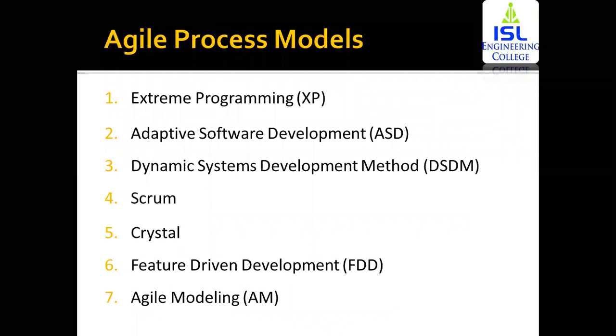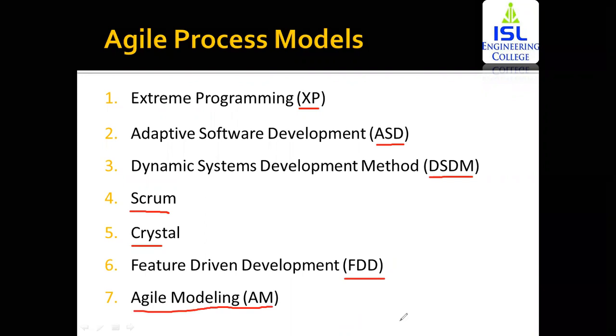Now within the agile models, there are 7 different models. The first model is extreme programming, also called XP. The next one is adaptive software development, ASD. The next is DSDM, dynamic system development method, Scrum, Crystal, feature driven development, and agile modeling. These are the 7 different models that we are going to study individually.